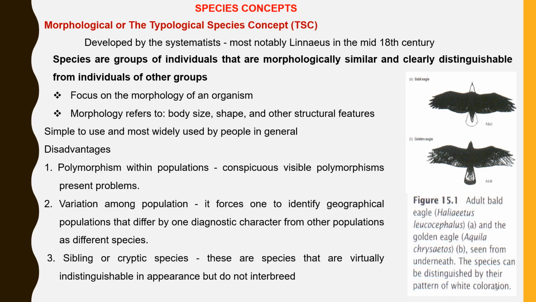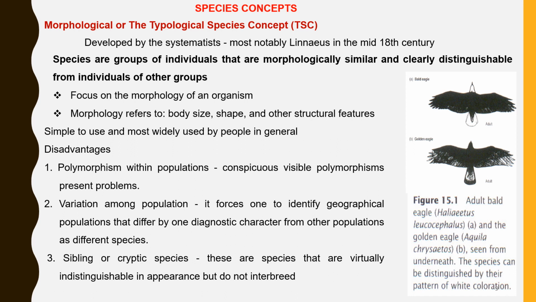The morphological or the typological species concept, TSC. According to this concept, species are a group of individuals that are morphologically similar. They can easily be distinguished from individuals of another species. This concept emphasizes the morphology of the organism, be it the body size, shape, and other structural features. This particular concept of species identification is widely used by people in general.